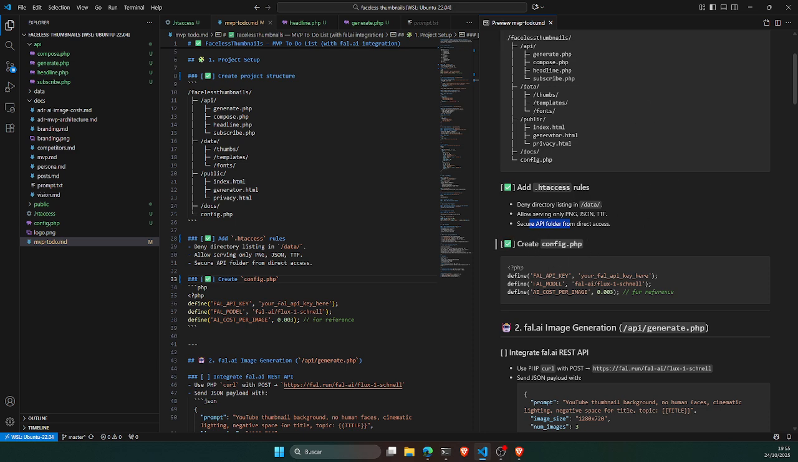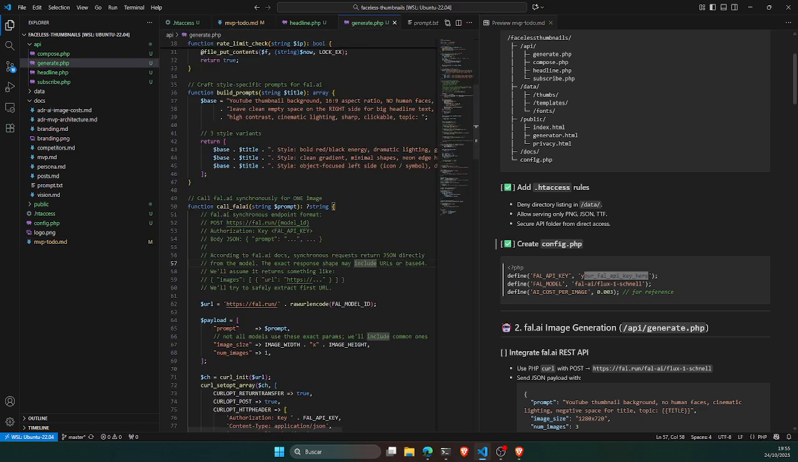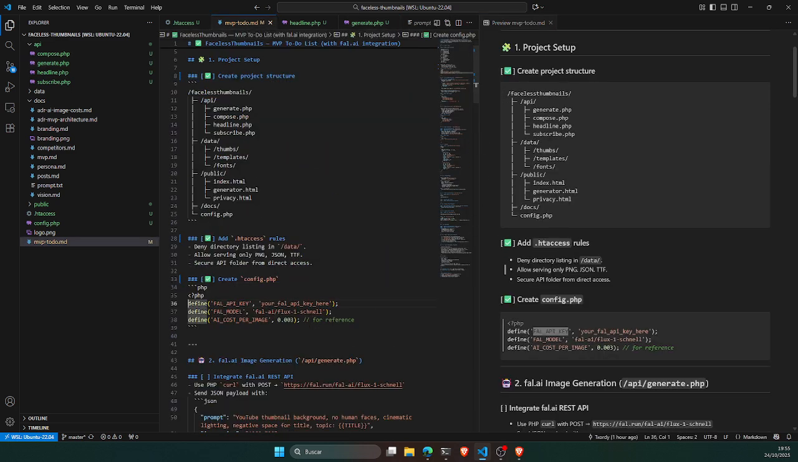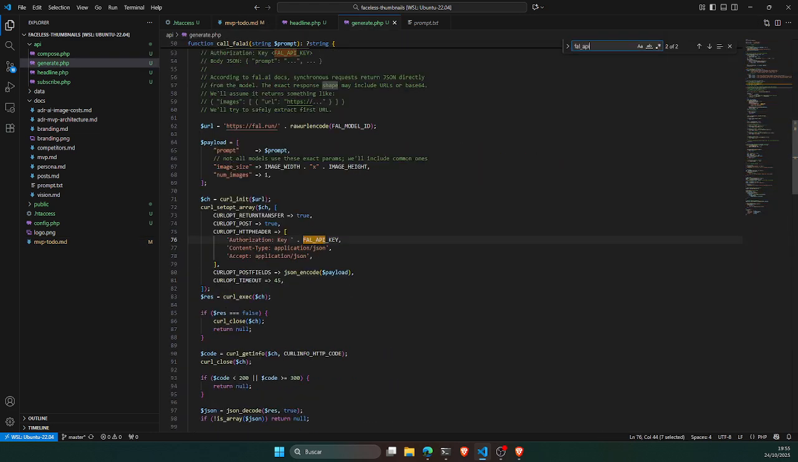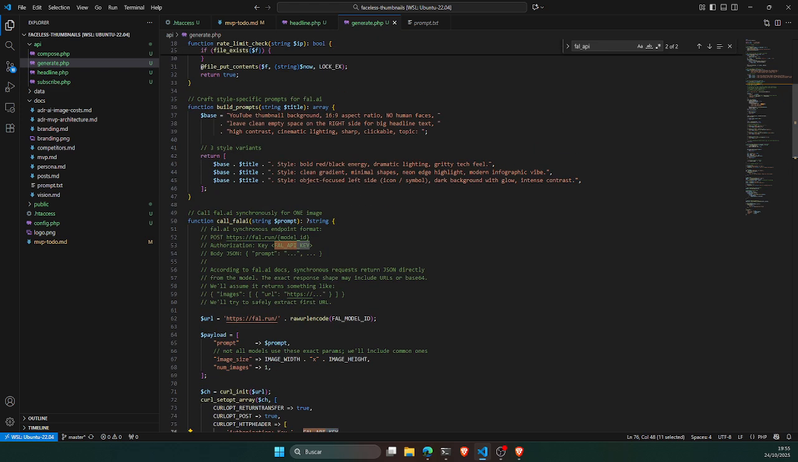We also created a config.php that it's basically where we define the different variables. And like here, we just have the API key. And then when we need to use it in generate, we just reference the API key here and we don't need to be showing it anywhere. So this is only in the config file that will be hidden somewhere.